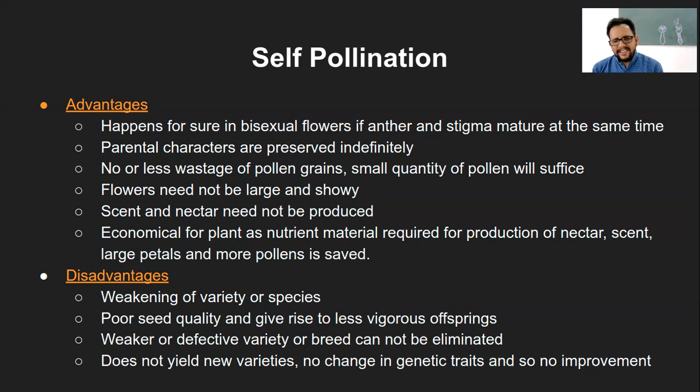Again, scent and nectar need not be produced, same factor, because they don't have to attract any insect or pollinating agent. Because of these factors, it is more economical for the plant, in terms of energy consumption. The plant does not need more material to produce more nectar, scent, large petals or more pollen grains. That whole part is scrapped, and it is very economical for a flower to just self pollinate. So these are the various advantages of self pollination.